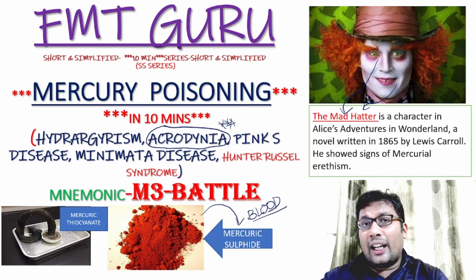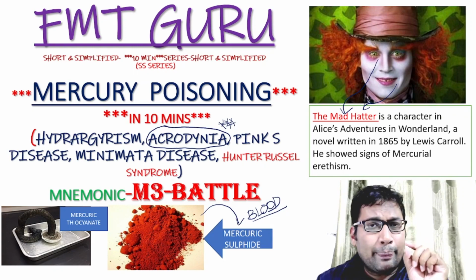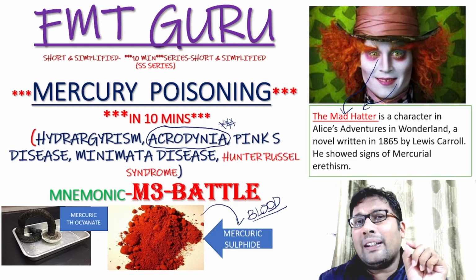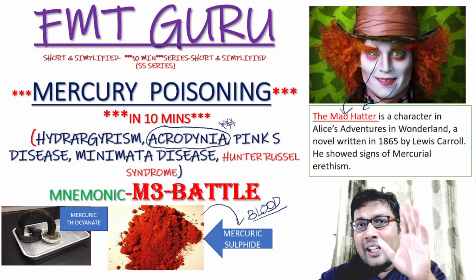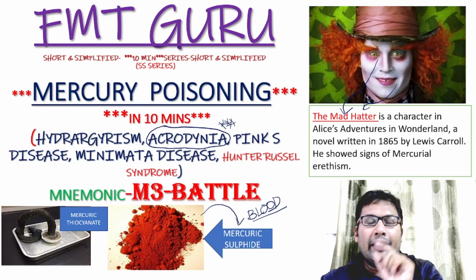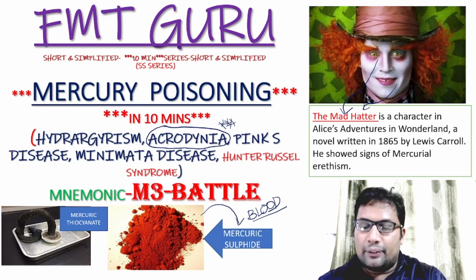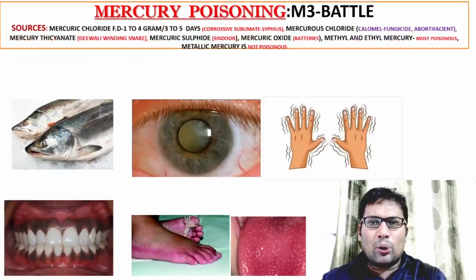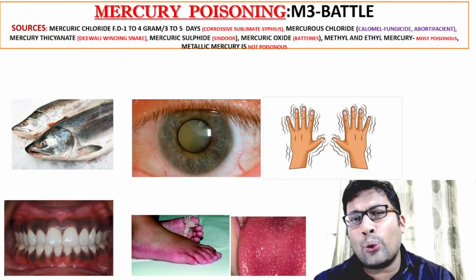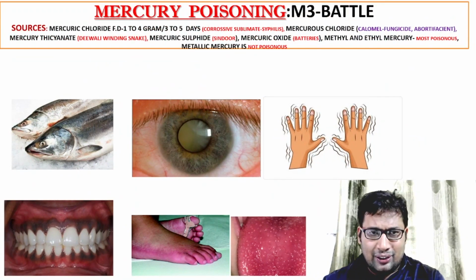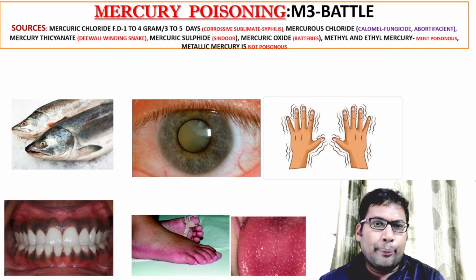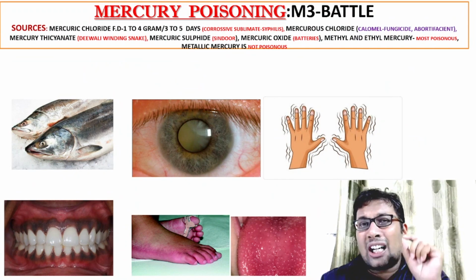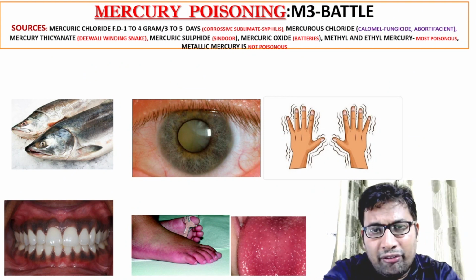With this, now we'll start mercury poisoning. You can remember important clinical features and MCQs with the help of a mnemonic known as M3 battle. Let's see the sources of mercury poisoning. It can be mercury chloride, also known as corrosive sublimate, which was used in syphilis.